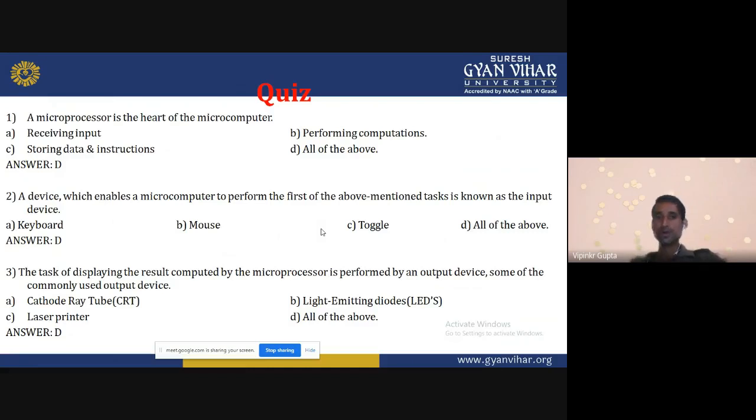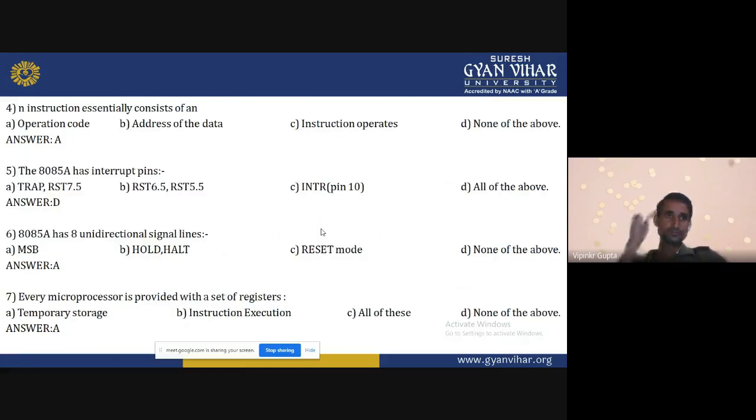So it is an output device. Light emitting diodes are also an output device. Suppose traffic lights we can also use. Laser printer is also an output device. So all things we can use as output devices. So the correct answer is all of the above.